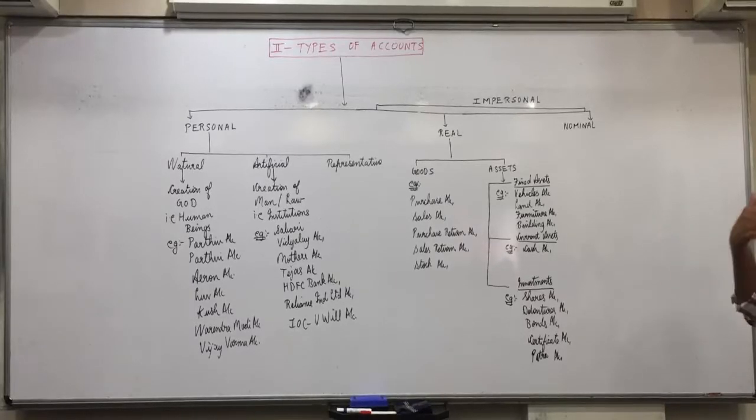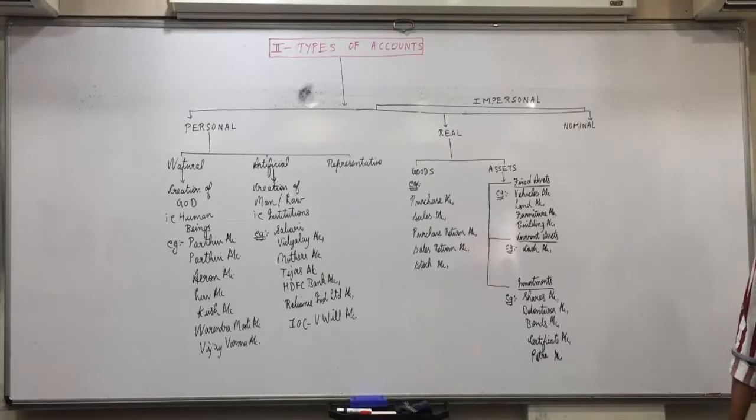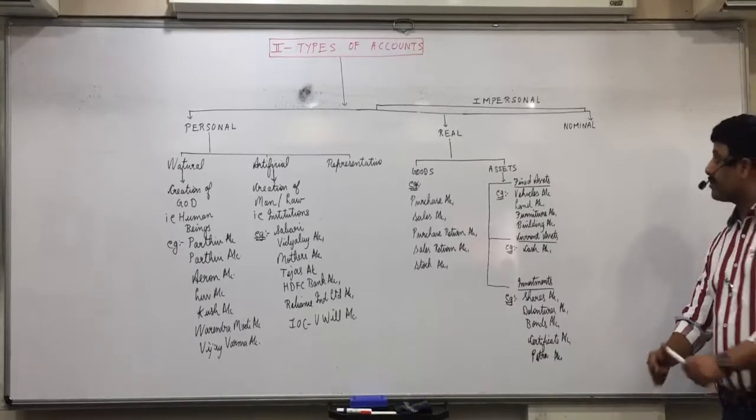Investments are those assets which are made with the intention to get return. So shares you get the return in the form of dividend. Debentures you get the return in the form of interest. Bonds you get return in the form of interest. And even in certificates and patras your amount becomes double or 1.5 times in certain period of time. Any confusion up till here?